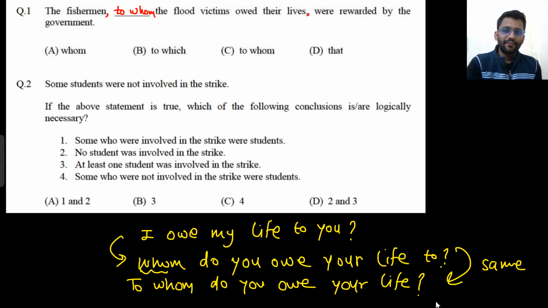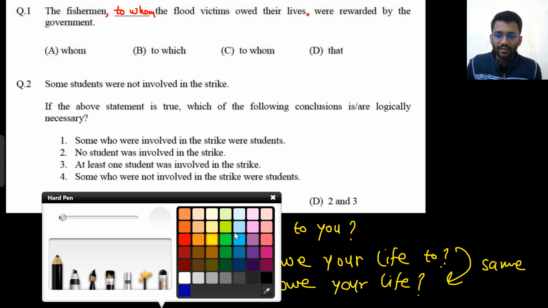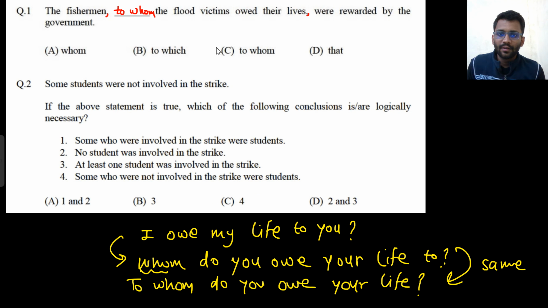So similarly here, the fishermen. The flood victims are owing their life to the fishermen. So the fishermen to whom the flood victims owed their life were rewarded by the government. And if the statement was like this, the fishermen dash the flood victims owed their lives to, if to was written there, then only whom would have come here.